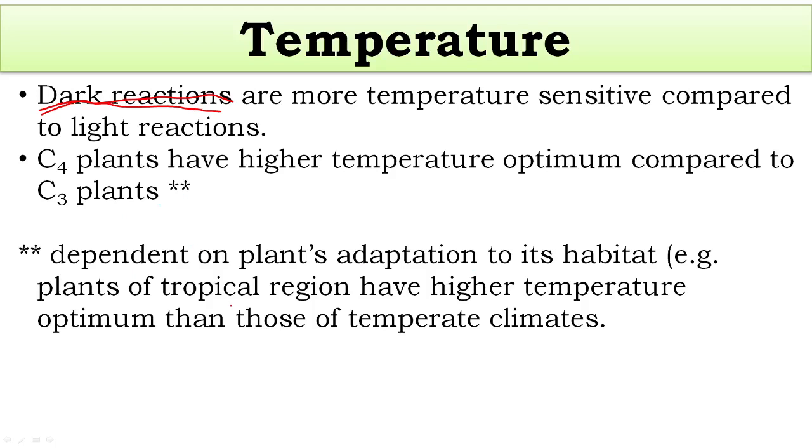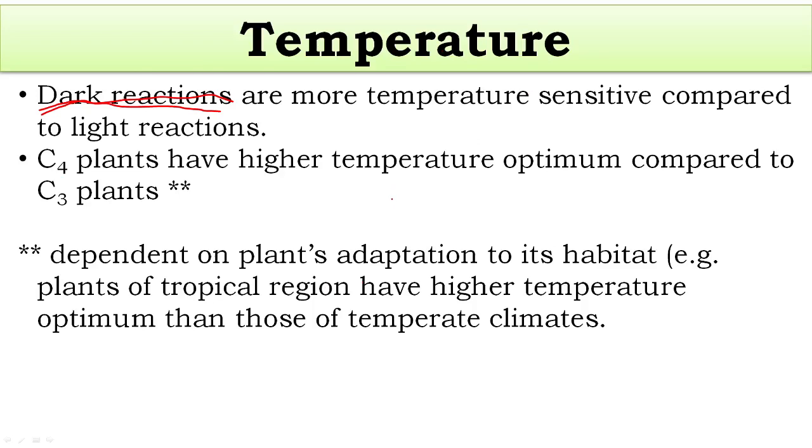For example, plants of the tropical region, where we find C4 plants. C4 plants like the tropical regions where it is very high temperature and dry conditions, right? So C4 plants are adapted to grow in those dry conditions and high temperature conditions. So they have got the C4 pathway, and therefore they have got higher temperature optimum than plants of temperate climates, like C3 plants. This is the effect of temperature on the